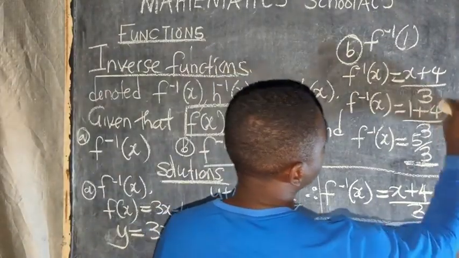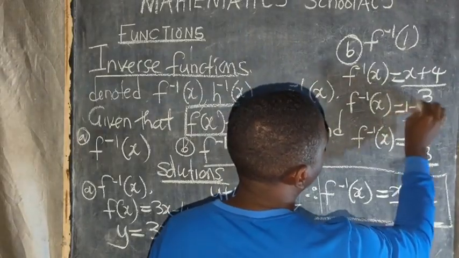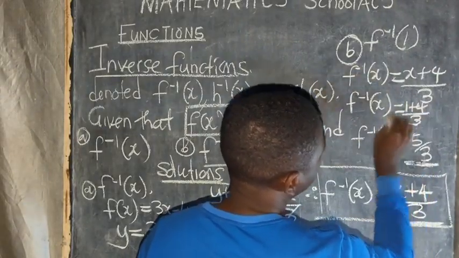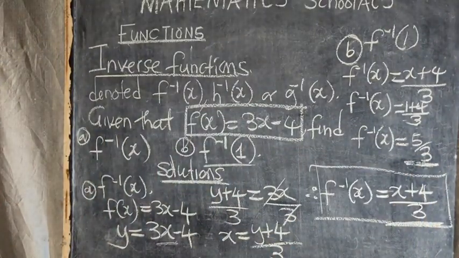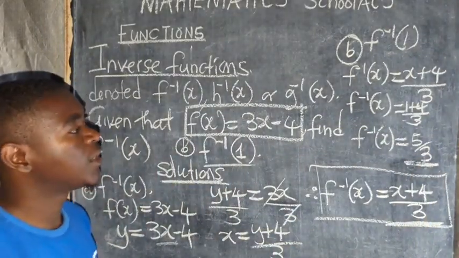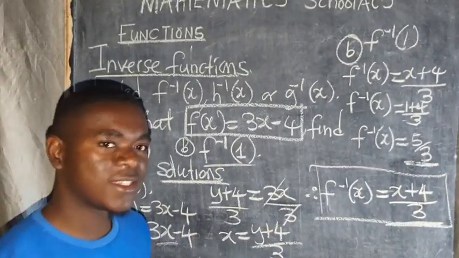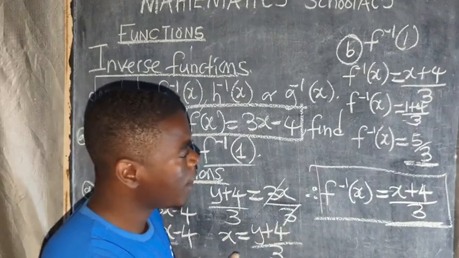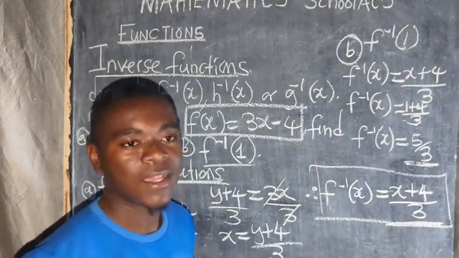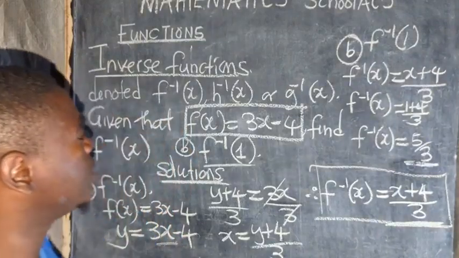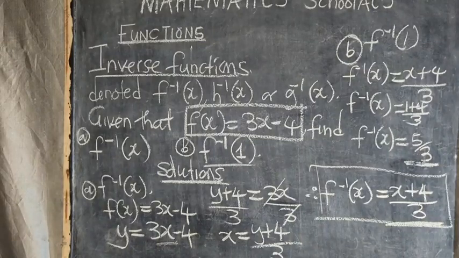This one is on top here. This is not the power. This is 1 plus 4 over 3, like that. Then finally, the answer becomes 5 over 3. This is what you are supposed to do. This is how you get to answer these questions in an exam. The same way I'm answering, this is the way you are supposed to answer. So this is all that you need to know on the inverse part. You need to make sure that you understand this.